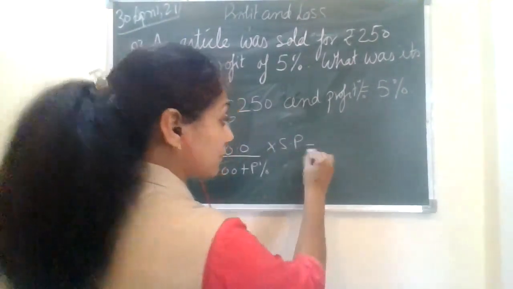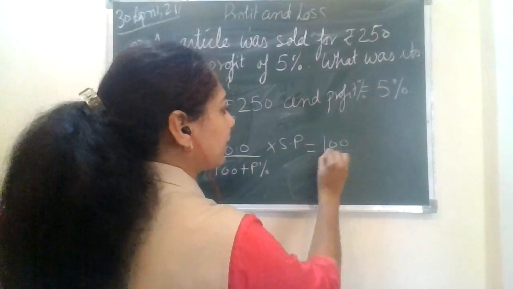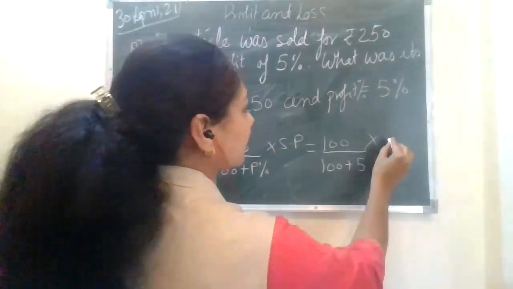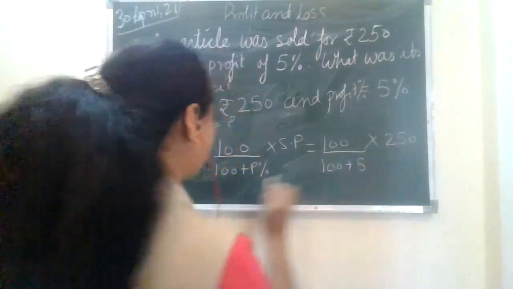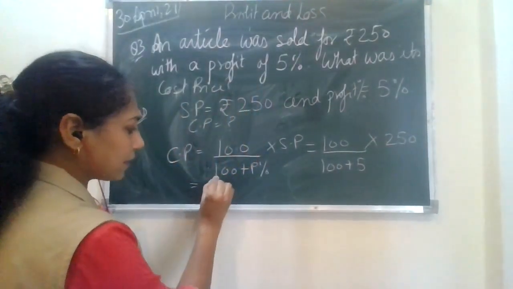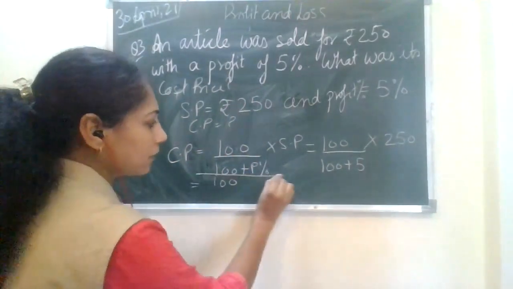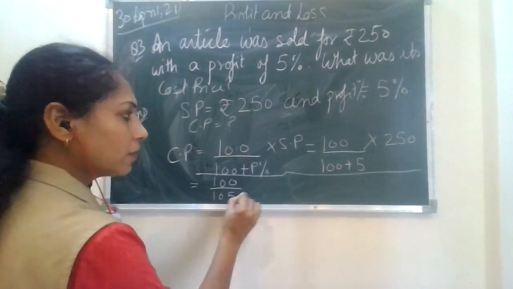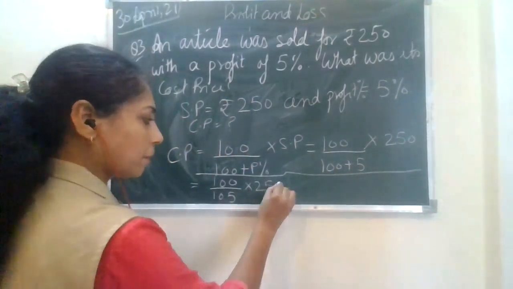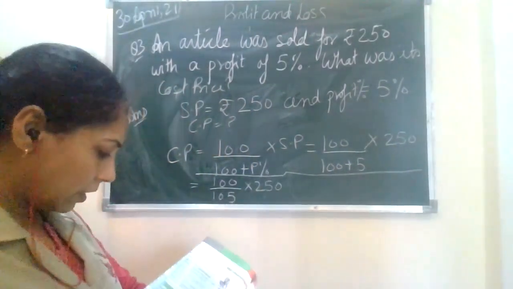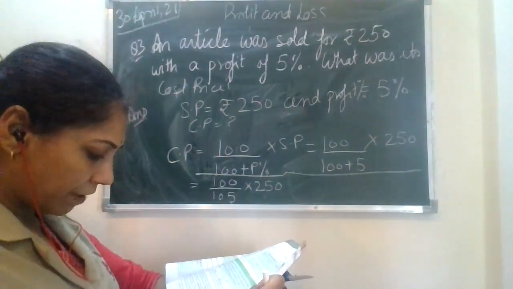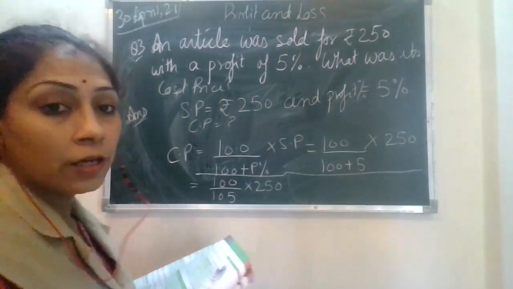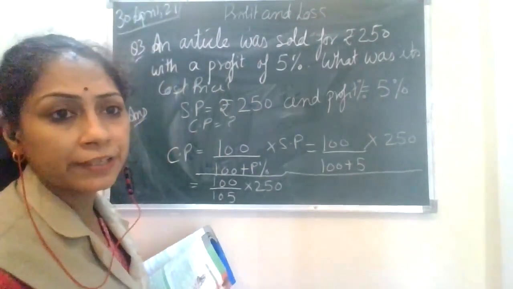See here, this is going to be proved also. 100, I'm feeding the value. 100 upon 100 plus 5 into selling price, which is 250. Fine. So here I'm doing the next step. 100 upon 105 into 250. Fine. 100 upon 105 into 250. Okay. So here we go now for the further calculation.